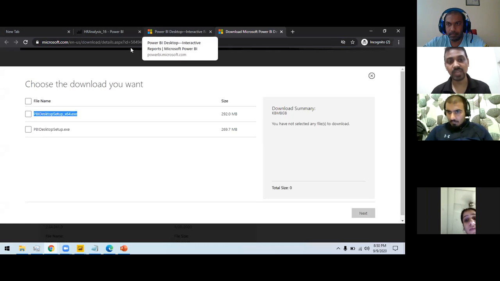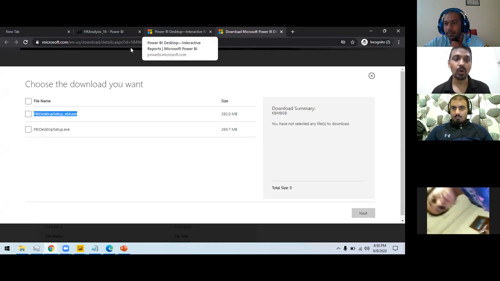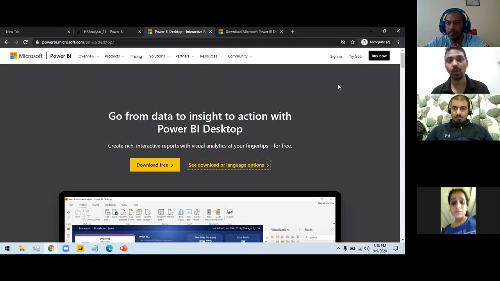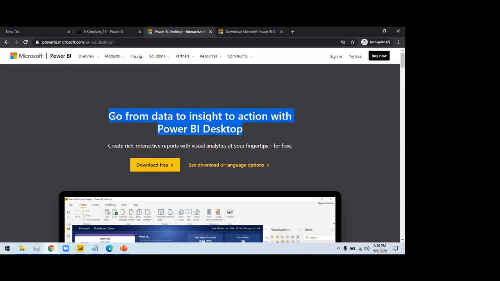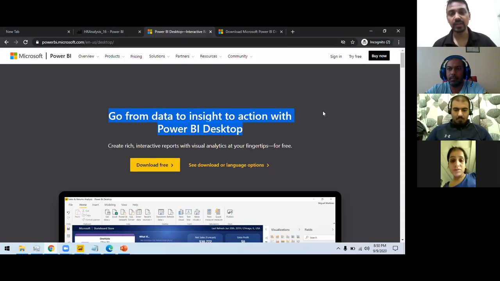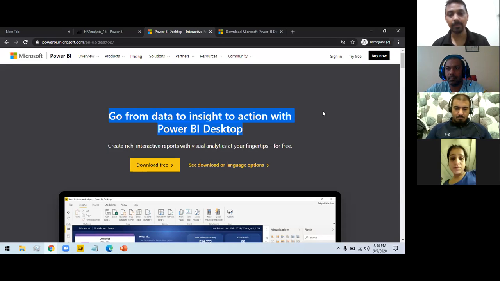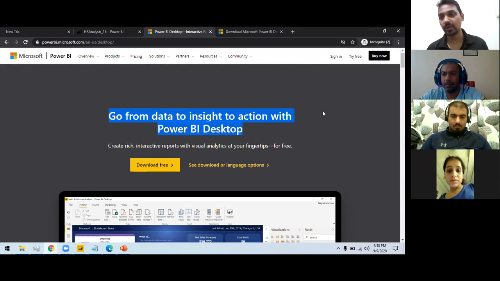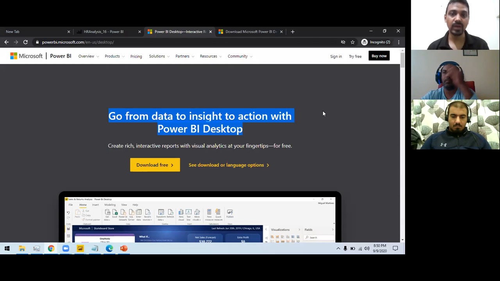One question in the chat was regarding the Power BI 60-day free trial. This was for the Power BI Service, where you publish your report. It is a 60-day free trial, and after that you can still extend your trial. The third thing is Power BI mobile reports. You have an Android app and an iOS app as well, where you can share and view your dashboard data. Hopefully I have answered this first question about Power BI.